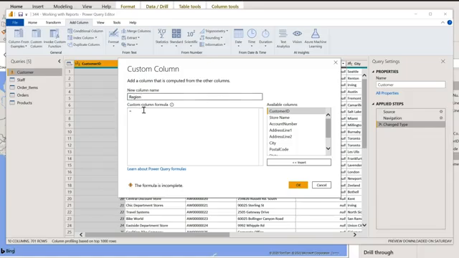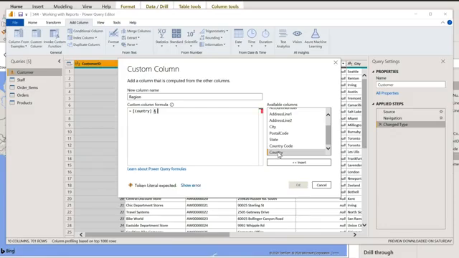and then clicking in the box where our formula goes, we are going to start by grabbing Country. So if you can just double select Country from the available columns, and then we're going to concatenate. So for this, we're going to need our ampersand, and we're going to want to put a comma, but this is text, so open your double quotes, type a comma and a space just to make it more readable. And then on the other side of your double quotes, we're going to need another ampersand, and then we're going to double click on state.